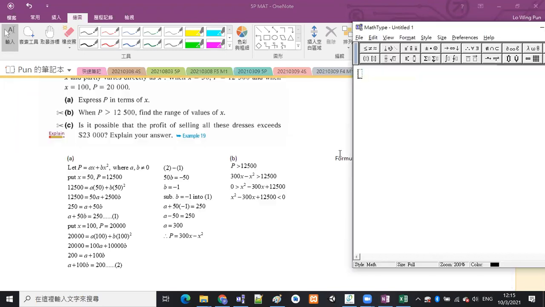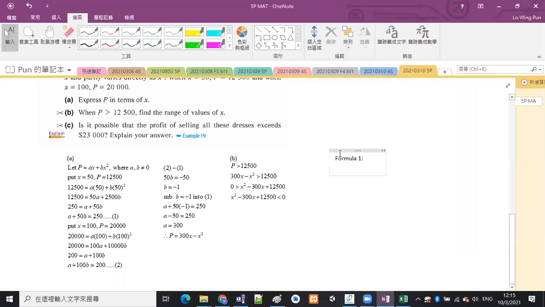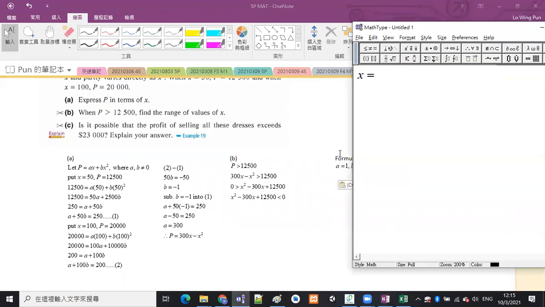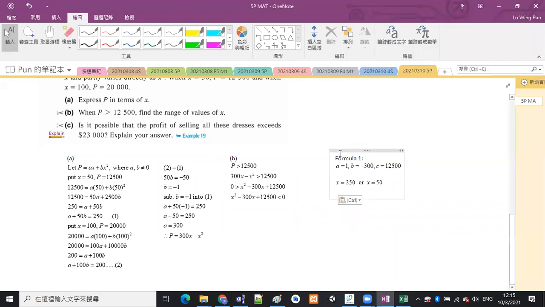Formula 1 with A equals 1, B equals negative 300, and C equals 12,500. Okay, and then you just use the calculator. 有冇答案啊？呢個睇下先啊。Formula 1, and then A is 1, B is negative 300, C is 12500. Yes, so X is equal to 250 or X is equal to 50. Can you get this from your calculator?